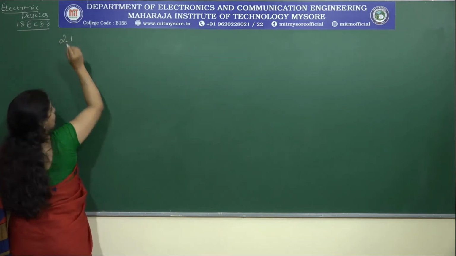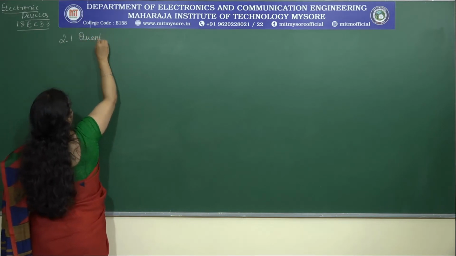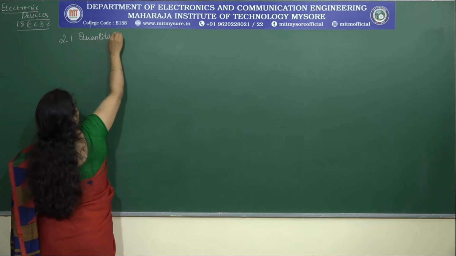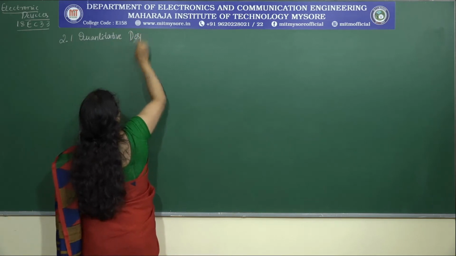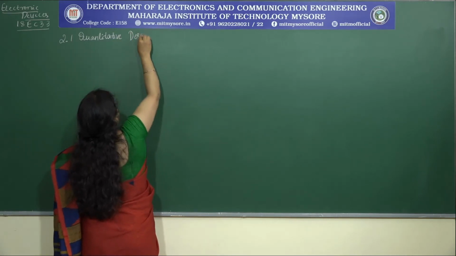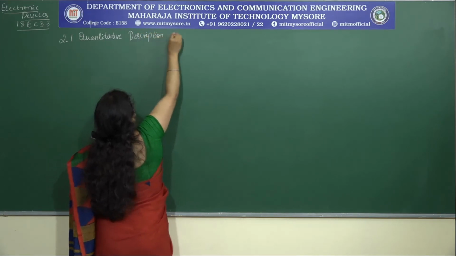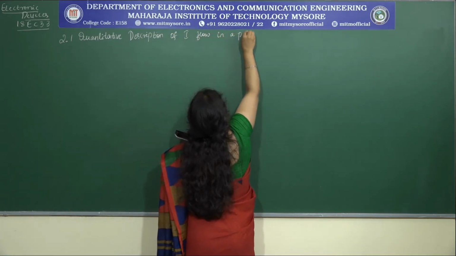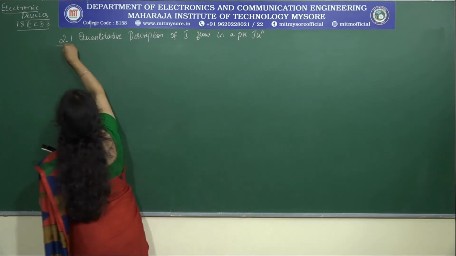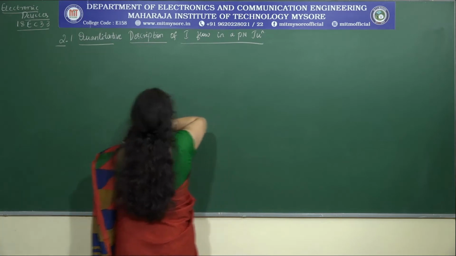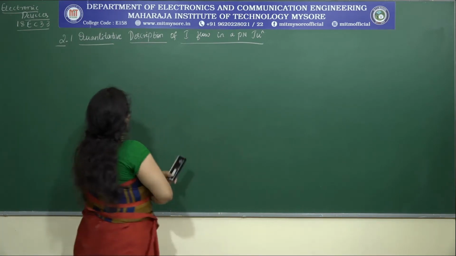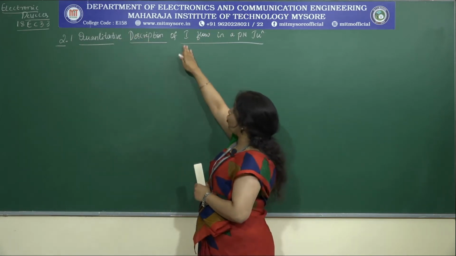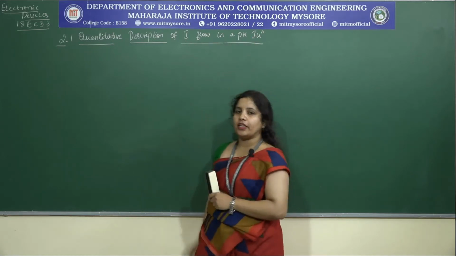The 2.1 is the qualitative description of how the current flows when I consider a PN junction.